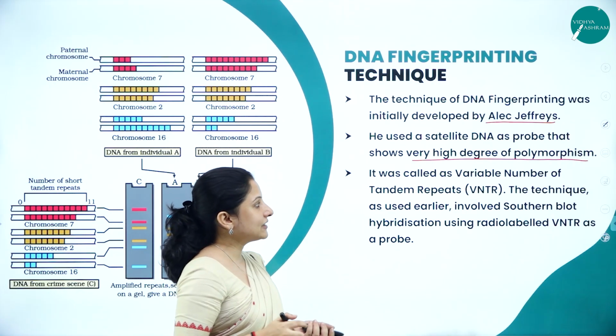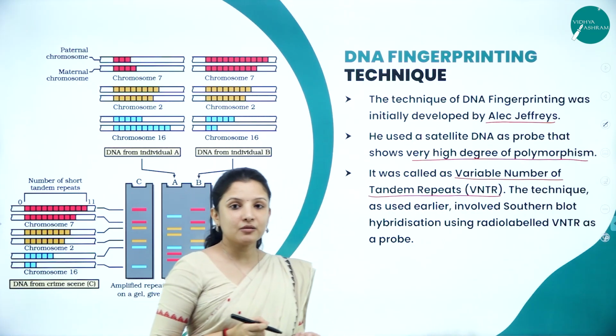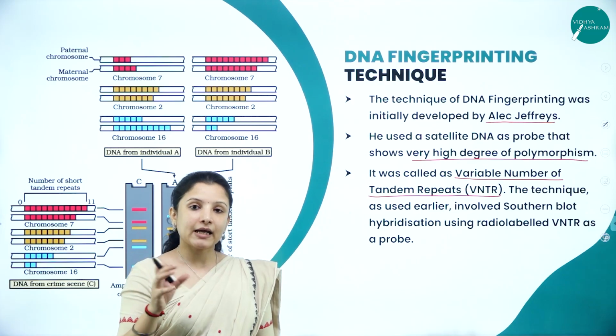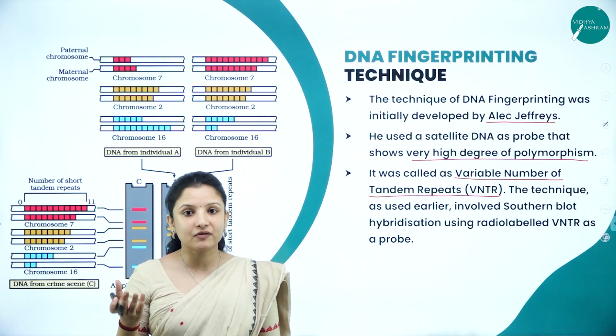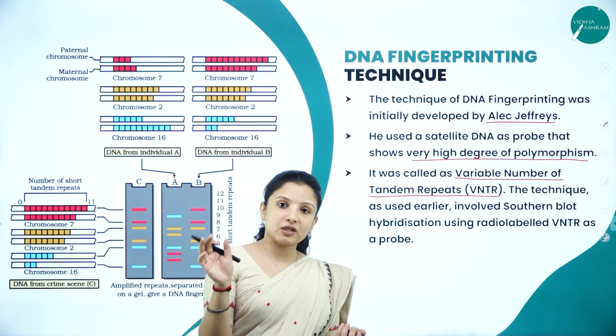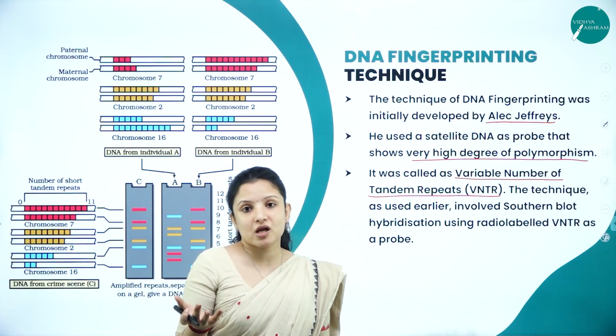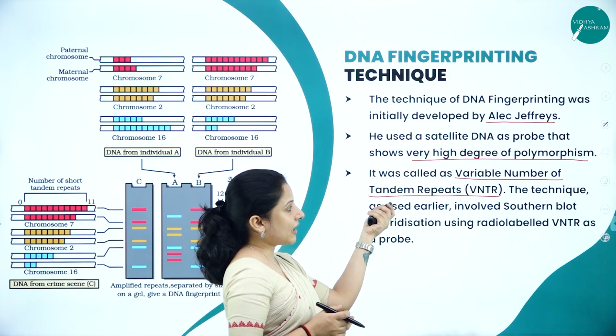It was called variable number of tandem repeats. Why tandem repeats? Because they get repeated a number of times on the DNA strand. They are repetitive DNAs, and these repetitive DNAs have great variations. That is why they are called variable number of tandem repeats.